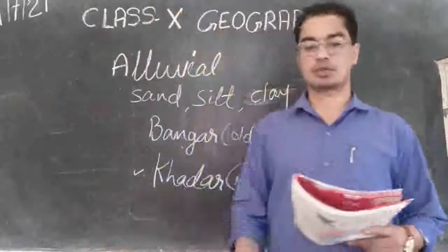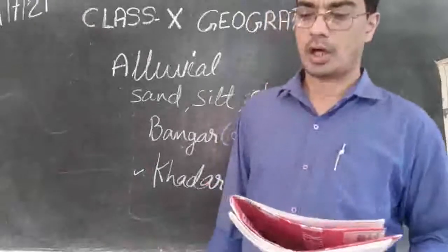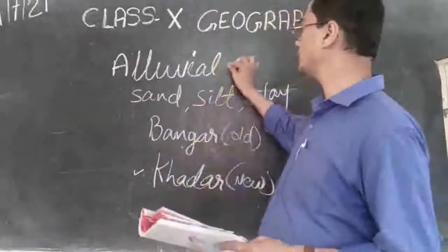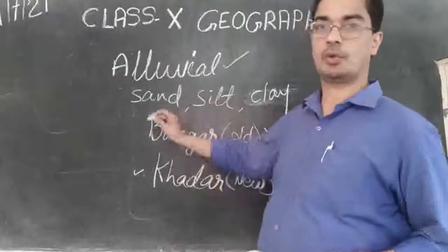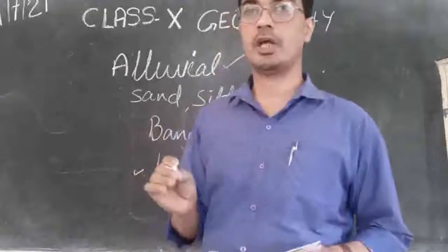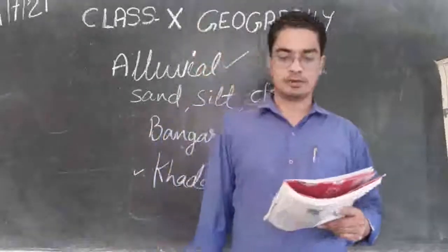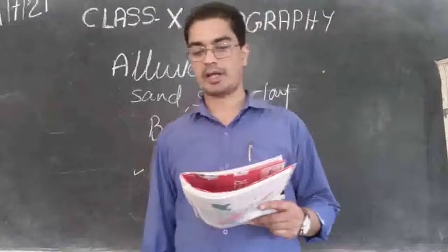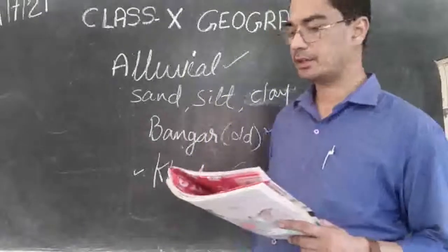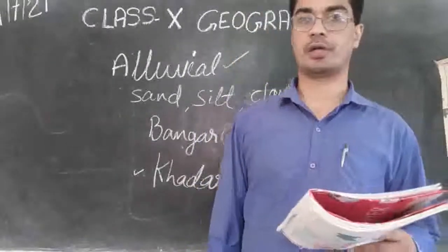Then alluvial soils as a whole are very fertile. So this alluvial soil as a whole, whether it is old or new, we can say it is very fertile. And mostly these soils contain adequate proportion of potash, phosphoric acid and lime, which are ideal for the growth of sugarcane.